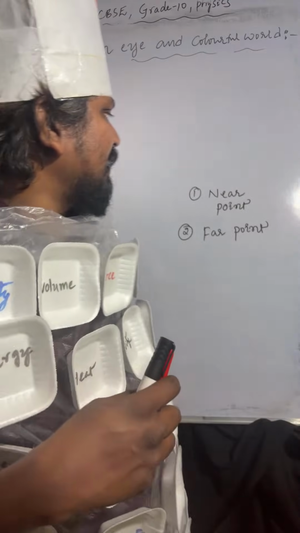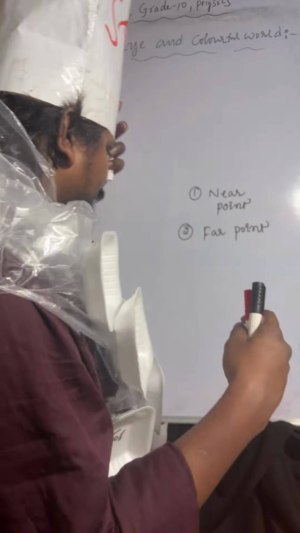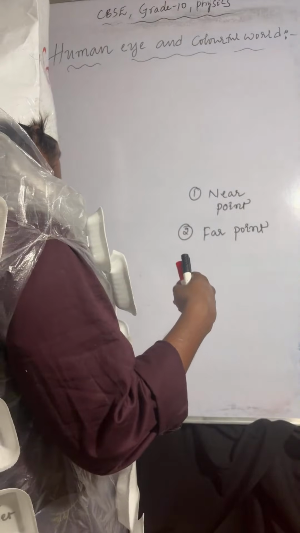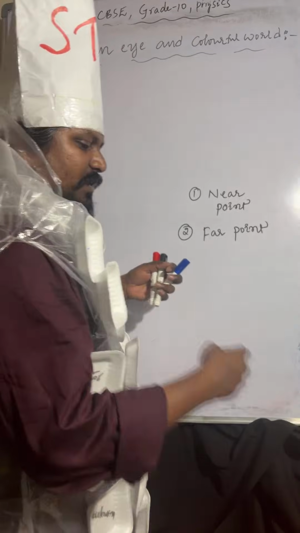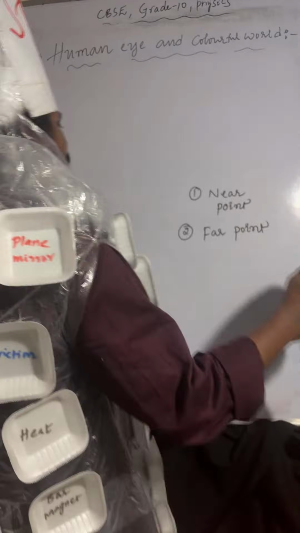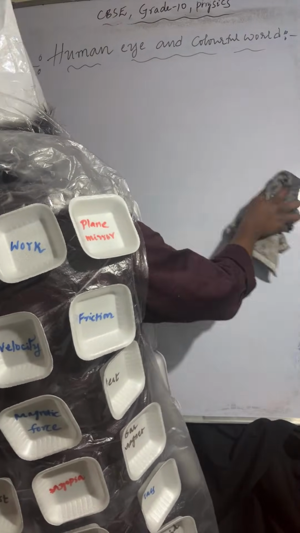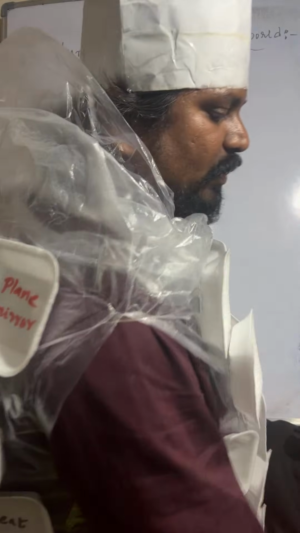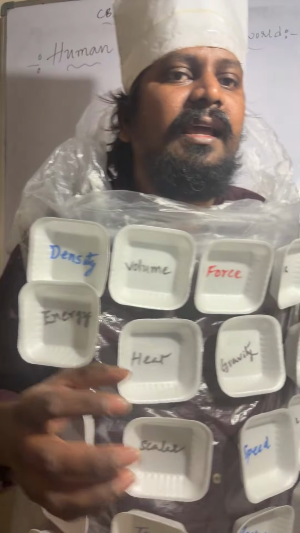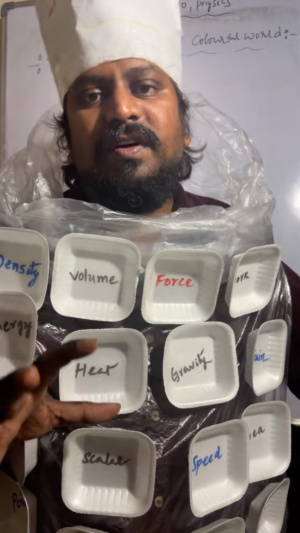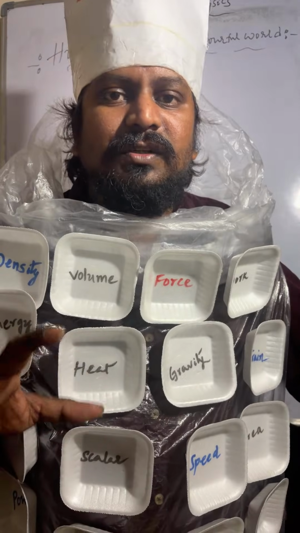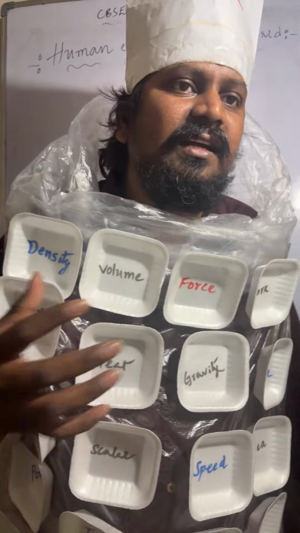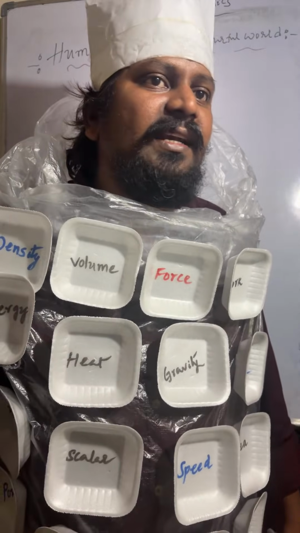So that is the next point. Near point and far point are completed. Next one, refractive defects. What does the lens have to do? Normally, whenever light rays fall on the lens, it should refract them so that they meet at the retina.